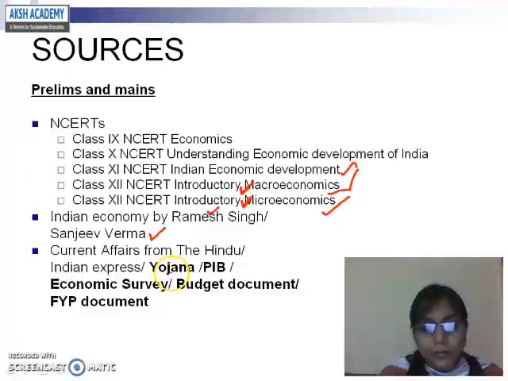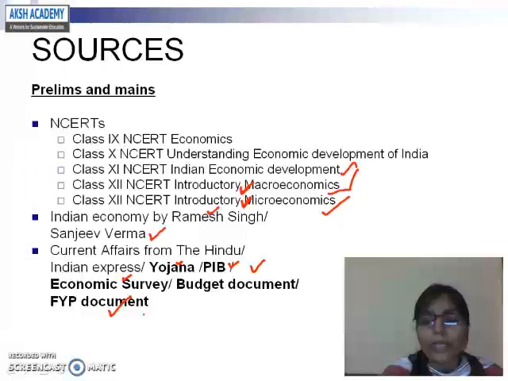Here you can find a few of the sources in bold letters. Why are these in bold? Because for economics, Yojana, PIB, Economic Survey, Budget Document, and 5-year Plan Document become more important than The Hindu and Indian Express. Although The Hindu is important, your focus should be more on PIB, Yojana, Economic Survey, Budget Document, and FYP document. From Yojana, you do not need to read the entire magazine.